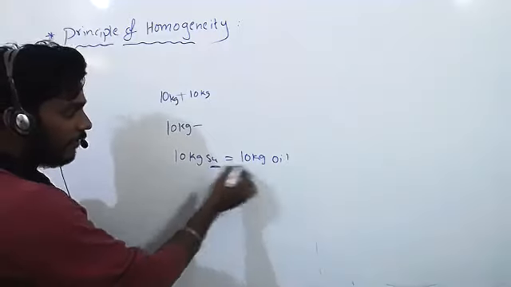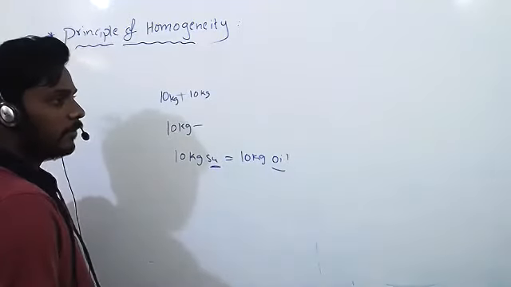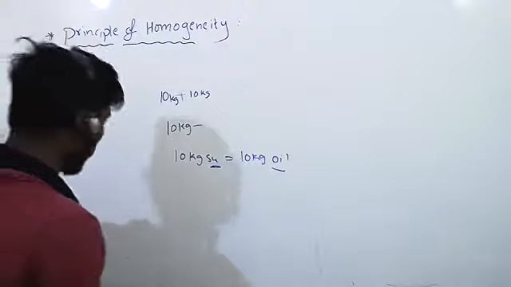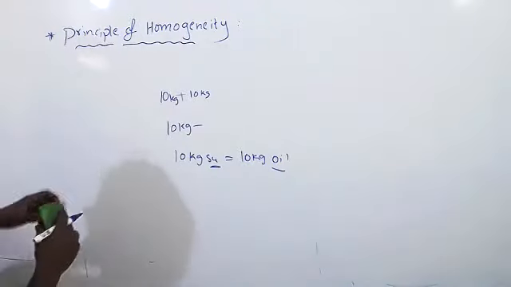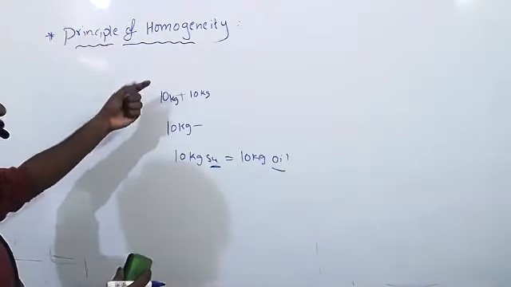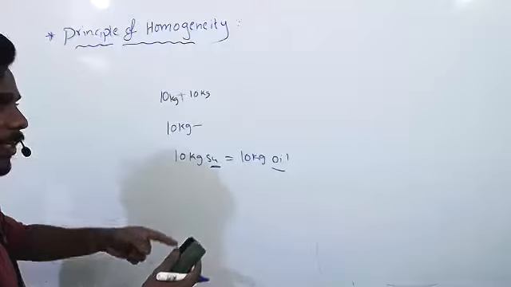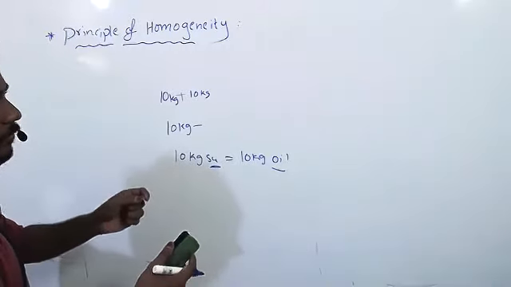No, sir. Can we equate different quantities? We can't. So what it is saying is that similar quantities we can add, subtract, or equate.